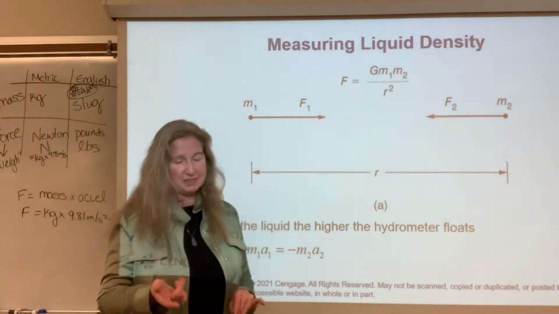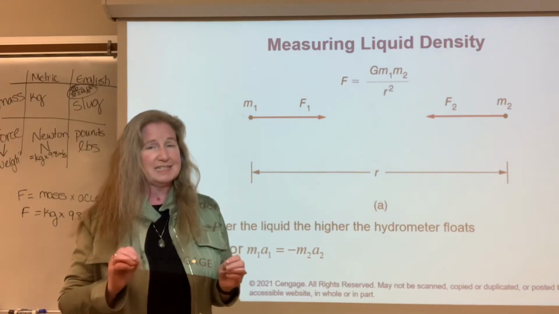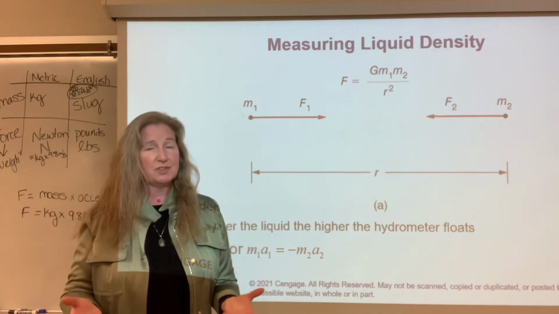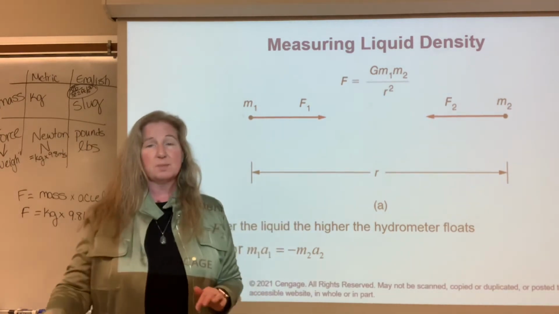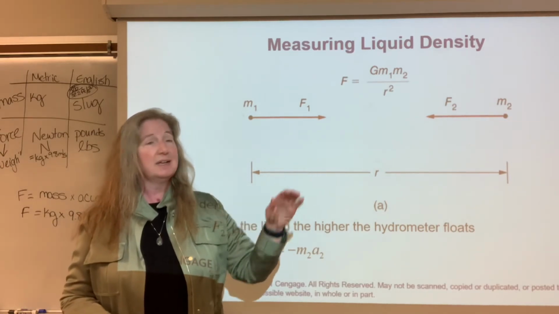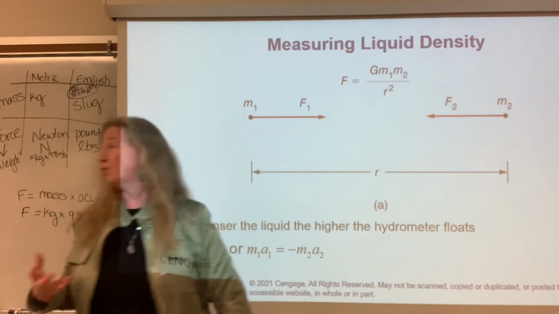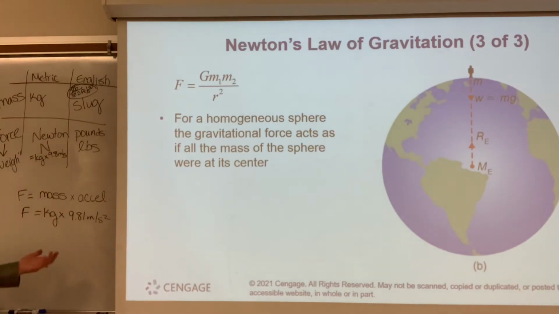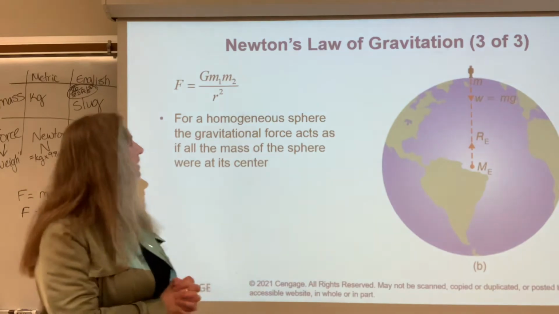An interesting thing is that gravity isn't exactly the same all over the Earth. And the reason why is this radius. If I was below sea level versus Pikes Peak, that radius changes. Guess what? That changes the force. However, we know that on average, it's 9.8 meters per second squared.